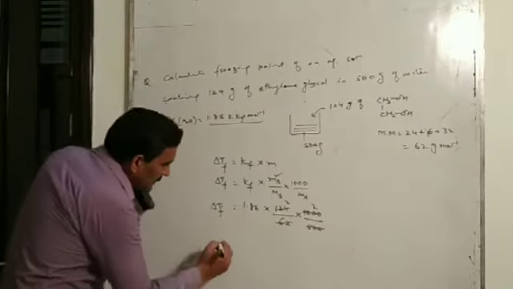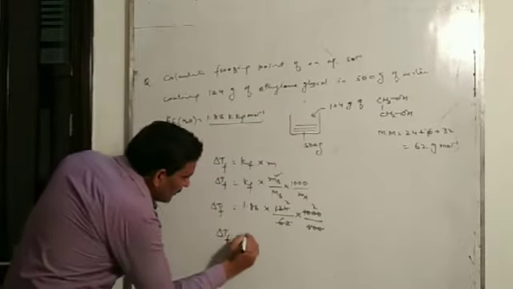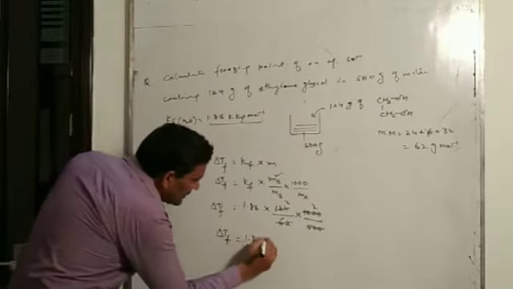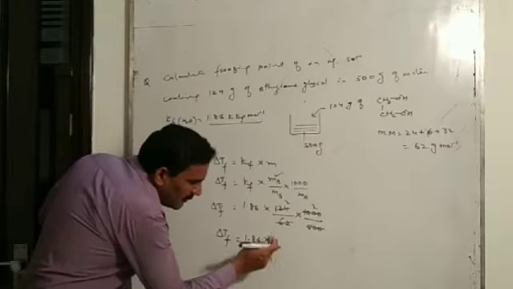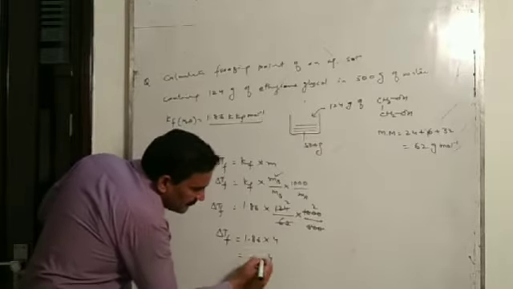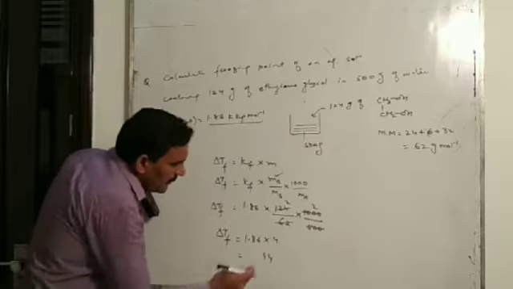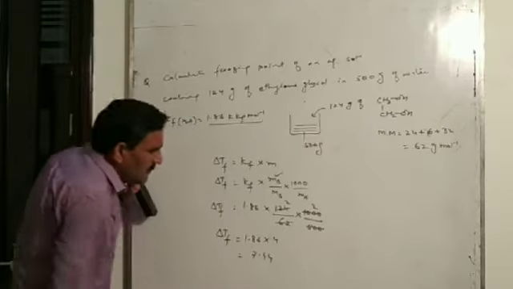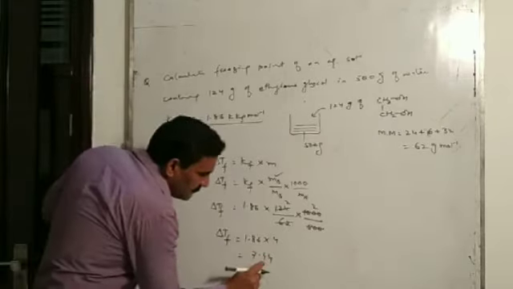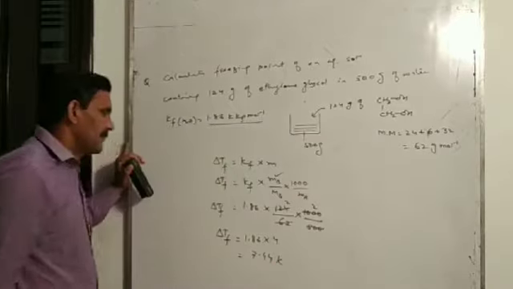So if we solve it, delta Tf will be equal to 1.86 into 4, and it will be 6 for 24, 8 for 32, 34, and 4, means 7.44 Kelvin.